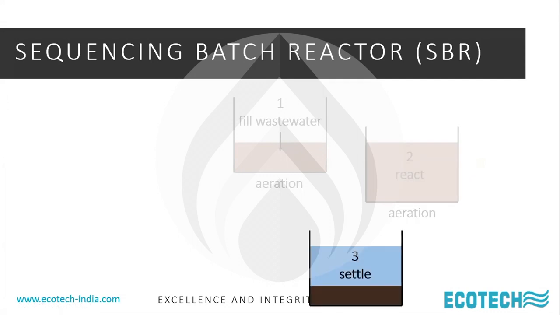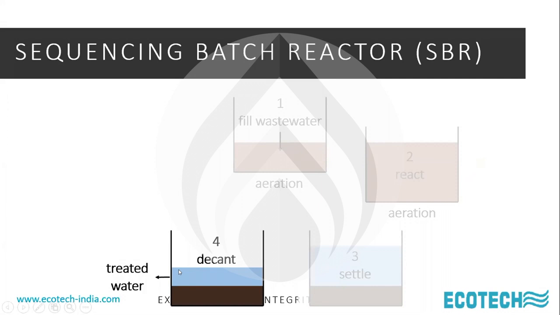And a clear supernatant layer is formed, which you then decant. Decant for one hour, the treated water, and the sludge stays in this tank itself. Therefore, in this SBR system, you are doing away with the need for a secondary settling tank and a sludge recycle. And therefore, you are achieving the 20-25 days sludge age by just retaining the sludge for a period of 20 to 25 days.